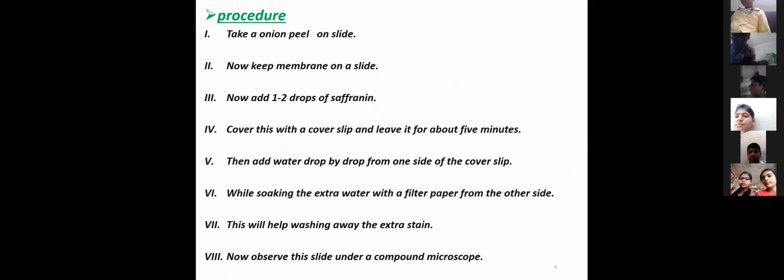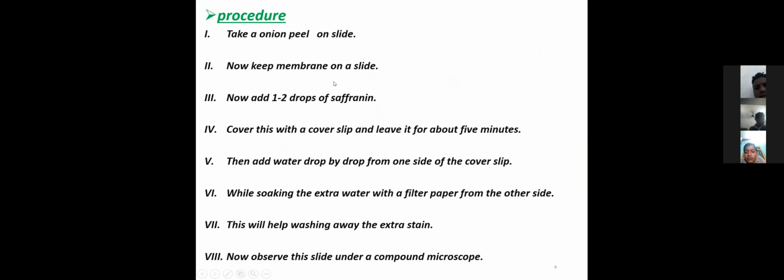Next, procedure. First, we take an onion peel on a slide. Now keep the membrane on a slide. Now add 1 to 2 drops of safranin solution.